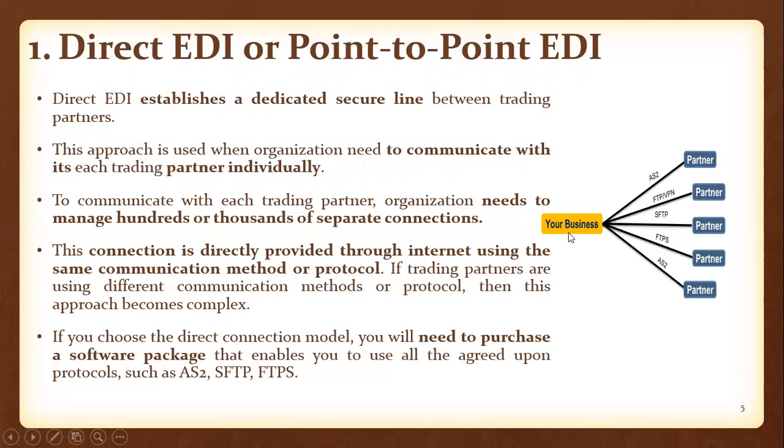Assume your business is a selling company, and these are the purchasing partners. Your business has a separate and dedicated line to this first partner, and in a similar way, you also have a dedicated or separate line to each of the other individual partners.